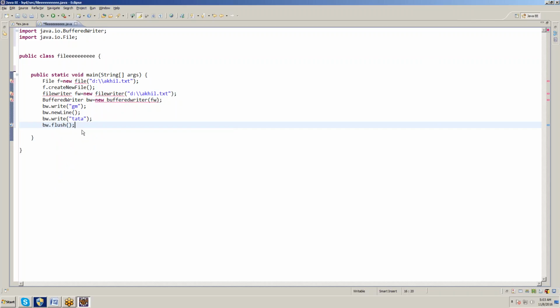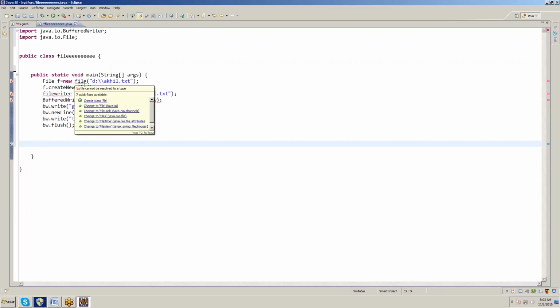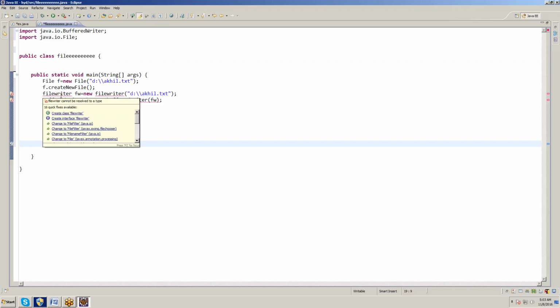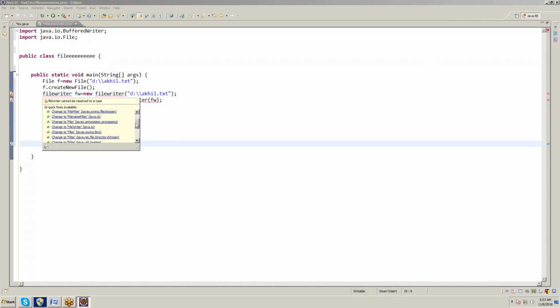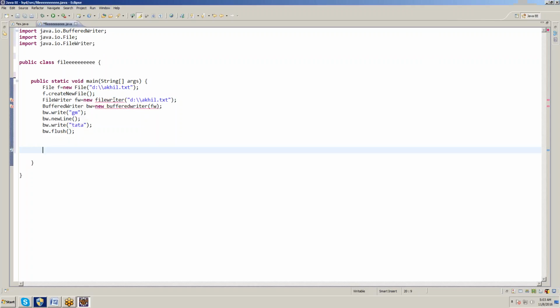Okay, all right. We wrote the data. Next, check whether the data is written or not. File, java.io, import the statements. FileWriter, import the statement. FileWriter, BufferedWriter, these are predefined classes.